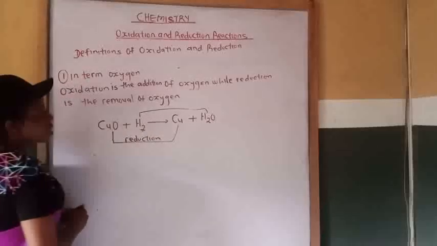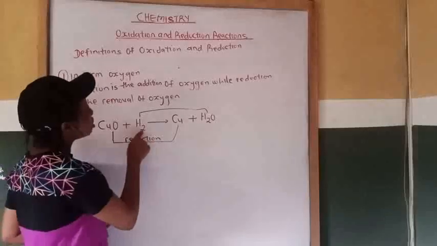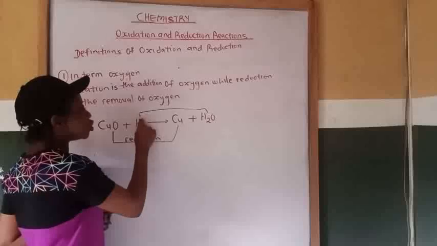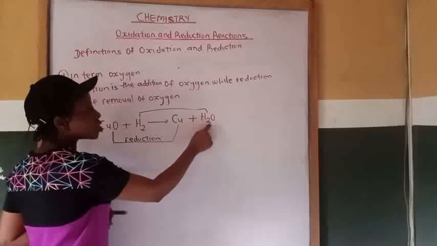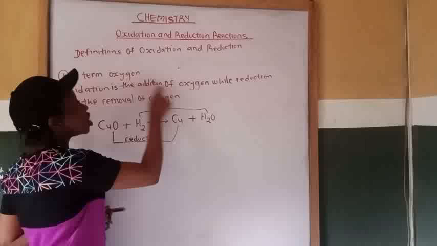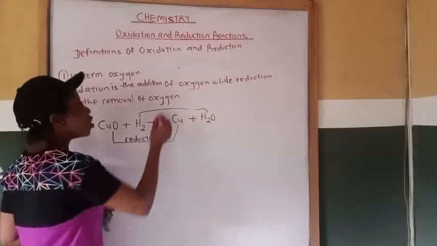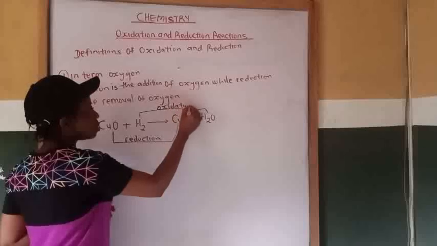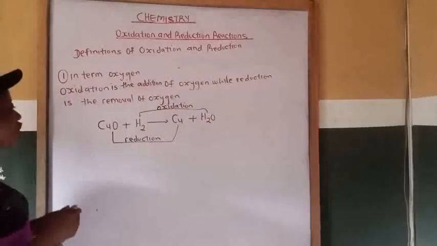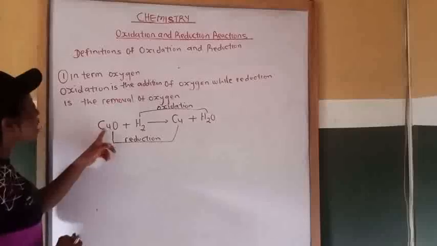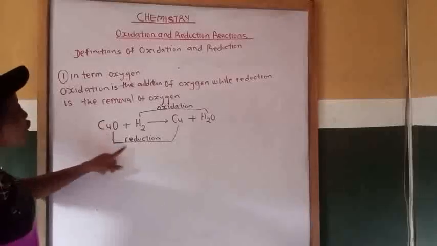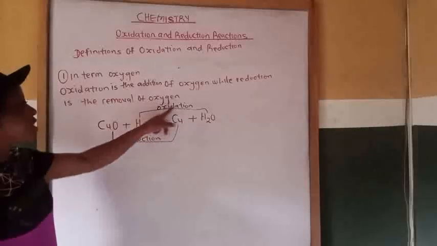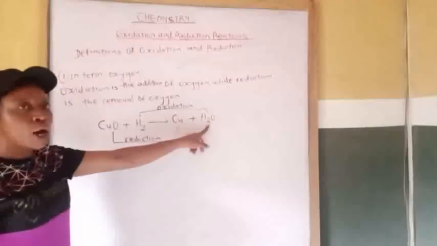Then from hydrogen gas to water molecule, there is addition of oxygen to hydrogen gas to give us water molecule. And addition of oxygen is called oxidation. So it shows that copper oxide is reduced to give us copper, while hydrogen is oxidized to give us water molecule.